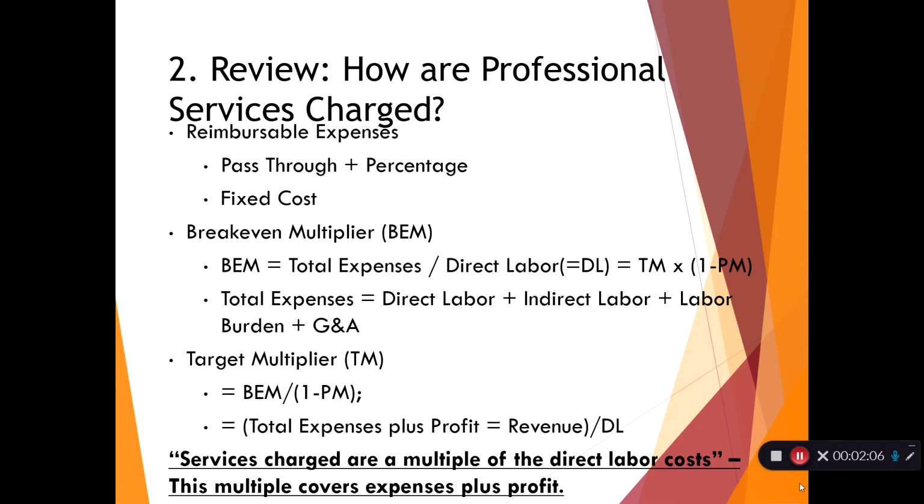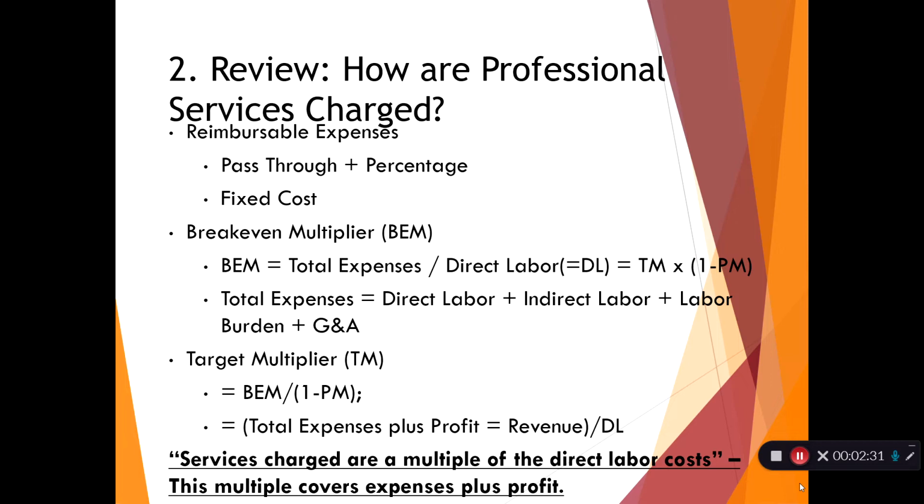So let's talk about how professional services are charged. Now, they are reimbursable expenses. They're either a pass-through plus a percentage, or they might be a fixed cost. That's one way that services can be charged. Oftentimes, they are charged based upon multipliers of hourly rates.